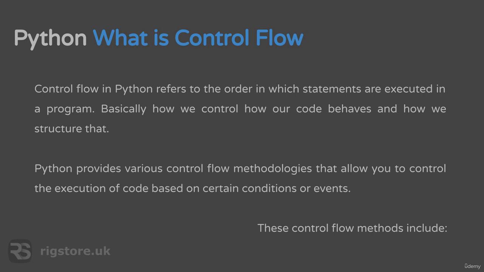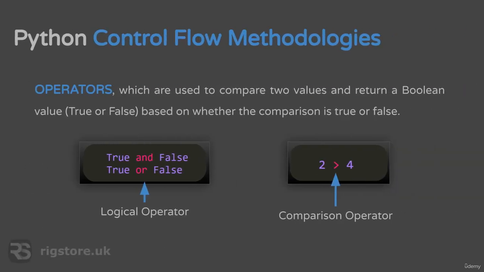So what is control flow? Control flow in Python refers to the order in which statements are executed within a program. Basically, how we control how our code behaves, and how we structure that. Python provides various control flow methodologies that allow you to control the execution of the code based on certain conditions or events. These control flow methodologies include operators, which are used to compare two values and return a Boolean value, true or false. So this is based on whether the comparison is true or false.